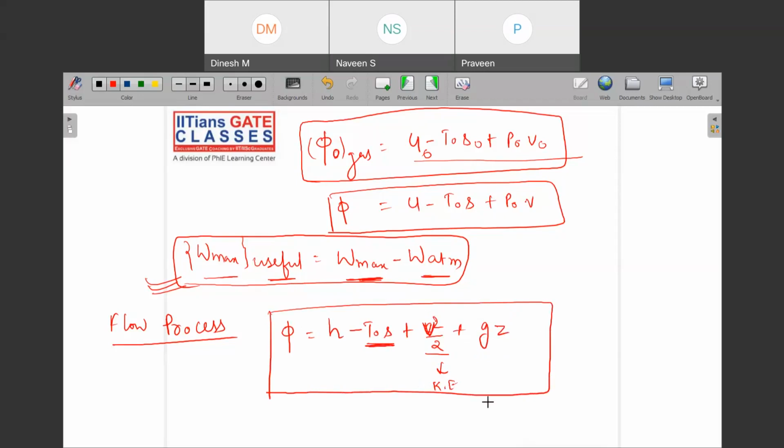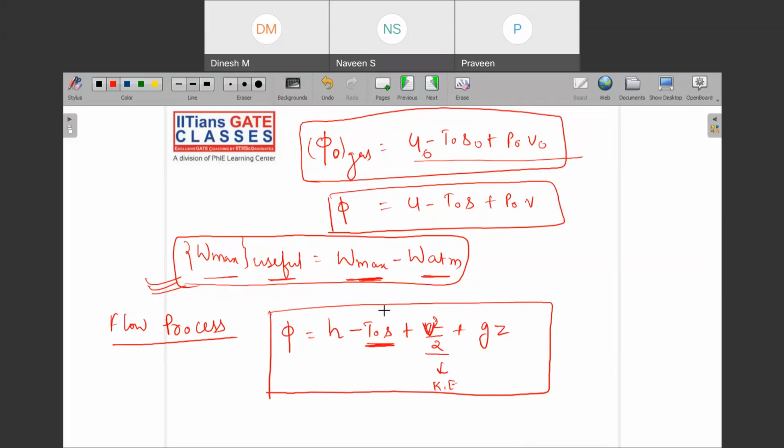Because the kinetic energy and potential energy are fully available energy. There is no unavailable part in them. If you wish to convert this kinetic energy into another form, it will get fully converted. It doesn't matter, there is no unavailable part in it. But these other terms have an unavailable part. So that is why.